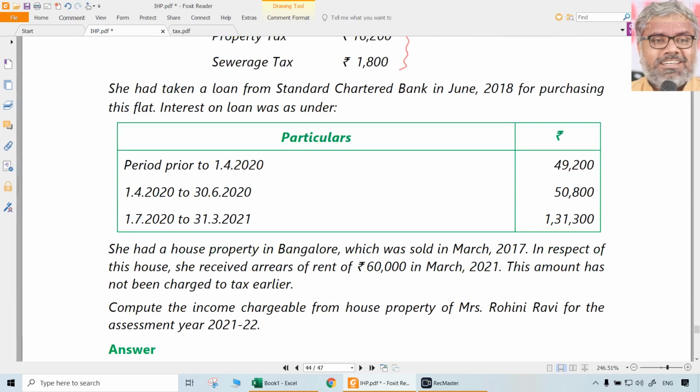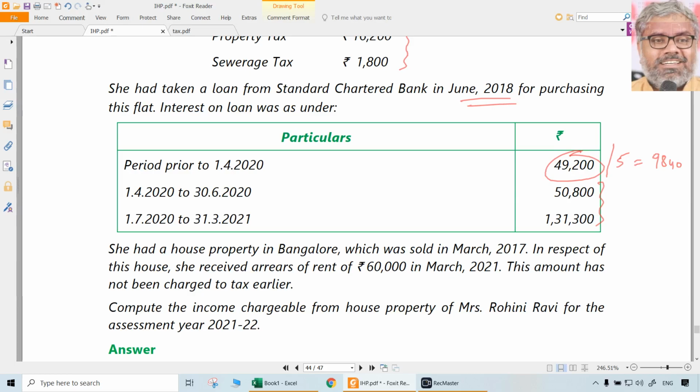But another point is, she has taken a loan from Standard Chartered Bank in June 2018 for purchasing this flat. Interest is like that. Prior to 1/4/2020, 49,200. After that, 1/4/2020 to 30th June, and from July to 31st March, both of them are post-construction only. But 49,200 will be allowed only in 5 equal installments. 49,200 divided by 5 is 9,840.